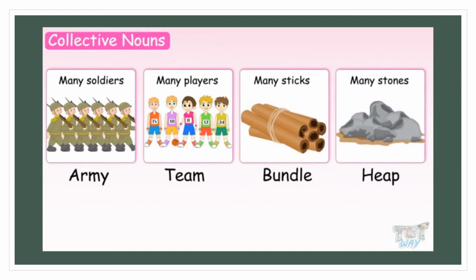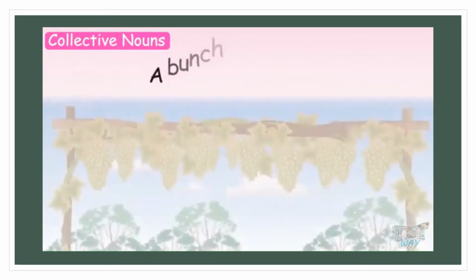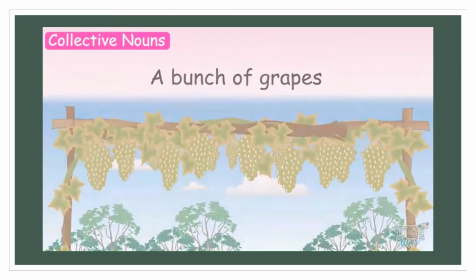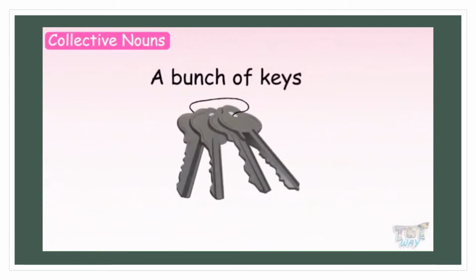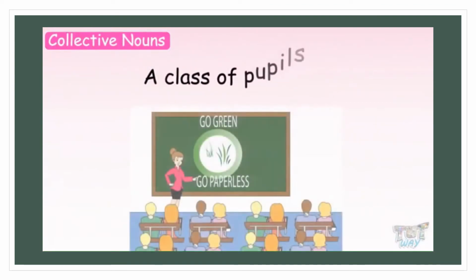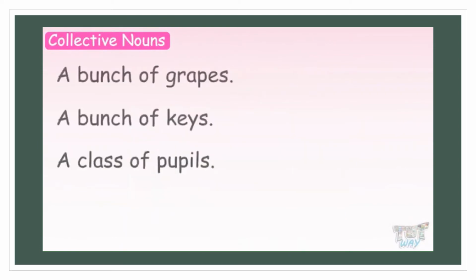All these represent a collection of something, so they are called collective nouns. A bunch of grapes. A bunch of keys. A class of pupils. So these are some more examples of collective nouns. So we have learned many collective nouns.